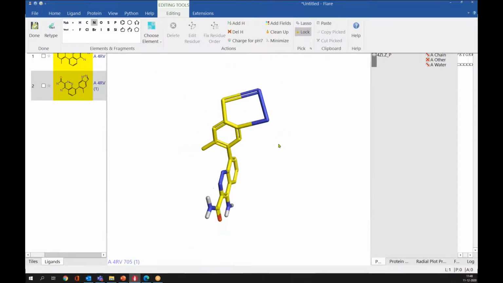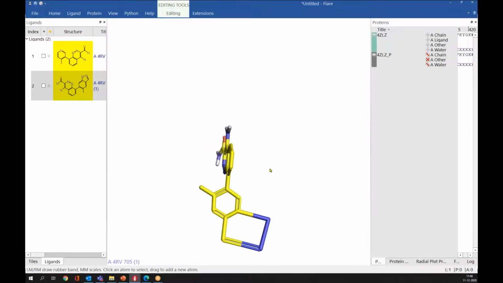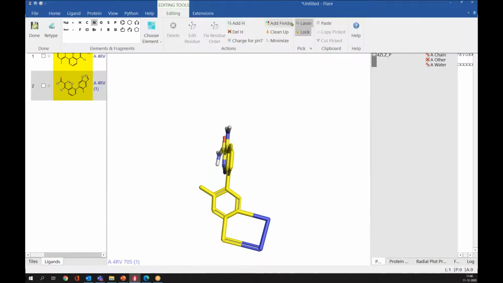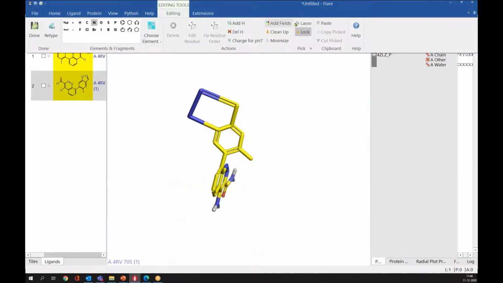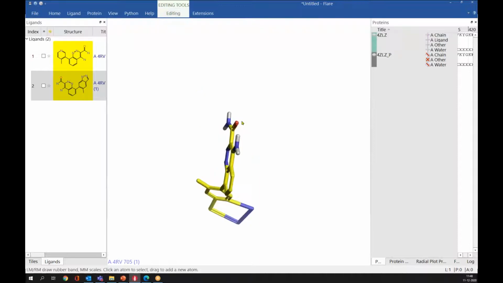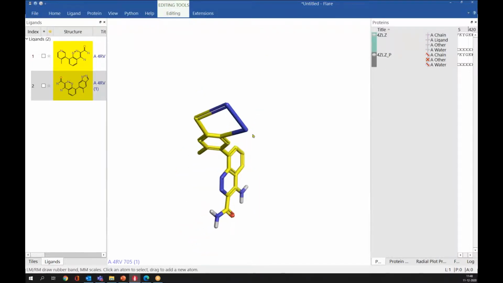After editing the ligand, you can select the edited part. For that, you can go to this lasso, left click, and simply drag to select only the edited part.